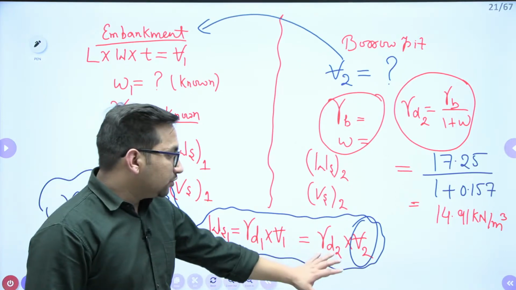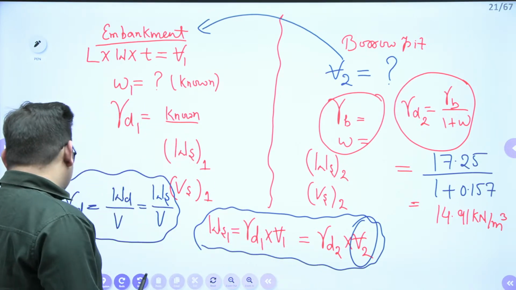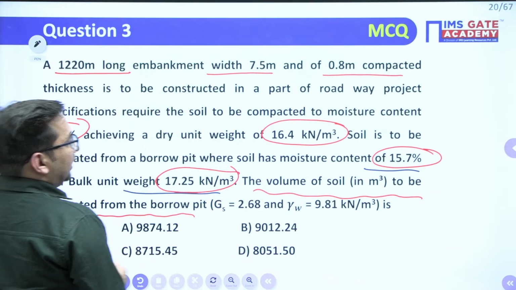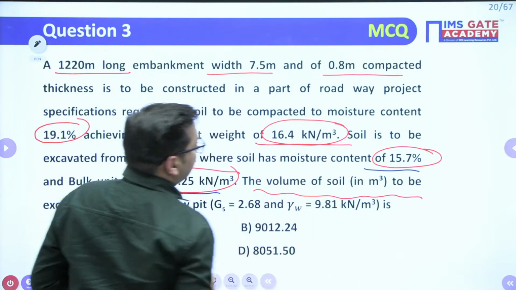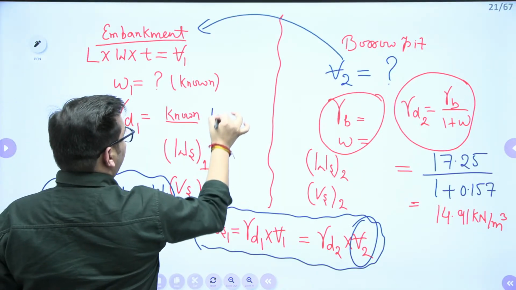So gamma D2 is known to me. Now, gamma D1 is also known to me. What was this gamma D1 value? Dry unit weight of soil for the embankment, that is 14.4. This value is your 14.4.